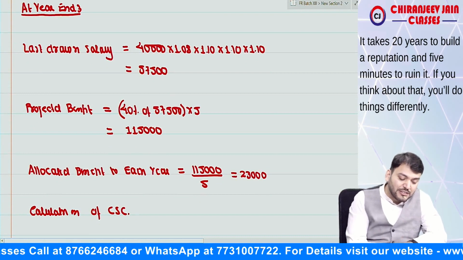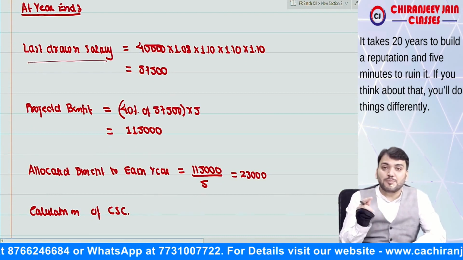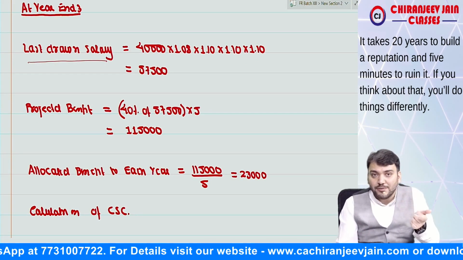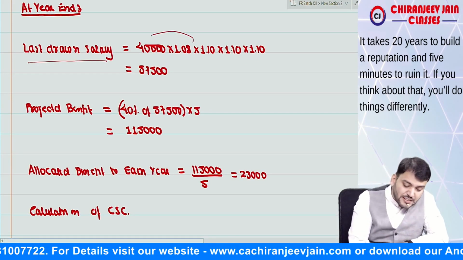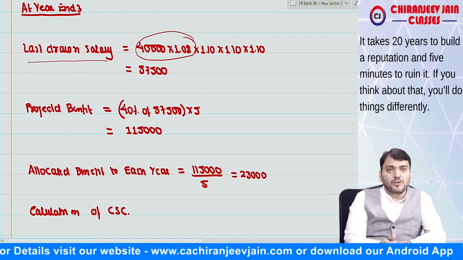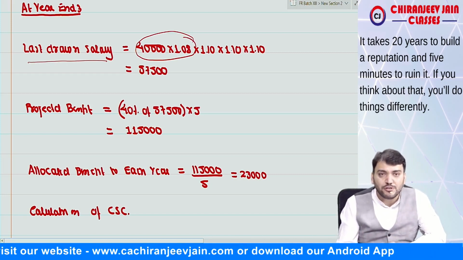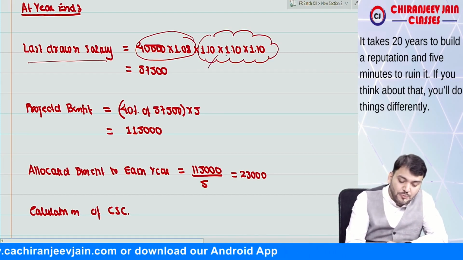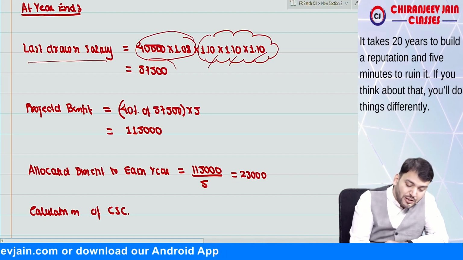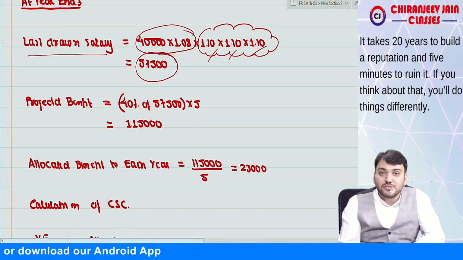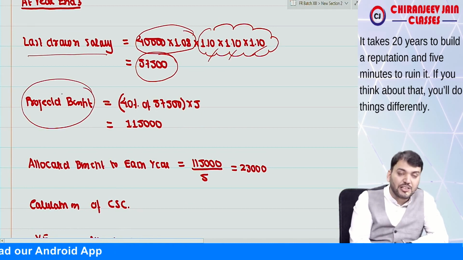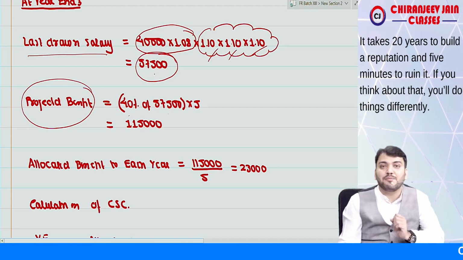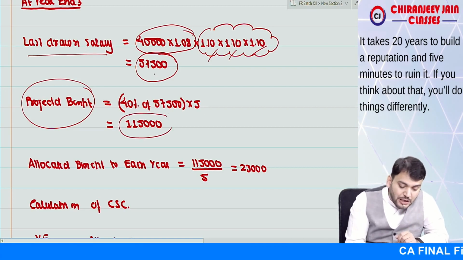Now for third year, once again we'll calculate last drawn salary as per the changes in actuarial assumption. They said from third year onward the growth rate will be 10%. So for first year and second year it remains same, means 40,000 first year, then multiply by 1.08, then we'll take 1.10, 1.10 and 1.10. This is for third year, fourth year and fifth year. So of course your last drawn salary will change. If last drawn salary changes, your projected benefit will change, and now projected benefit will be 40% of last drawn salary multiplied by 5 years. Correct. Now this becomes the total projected benefit.